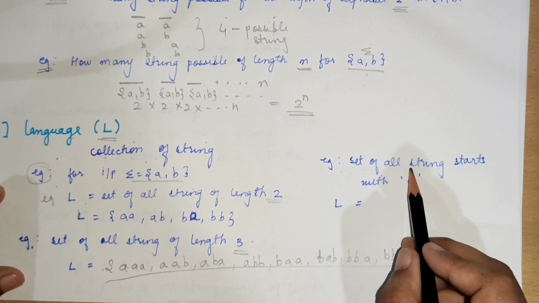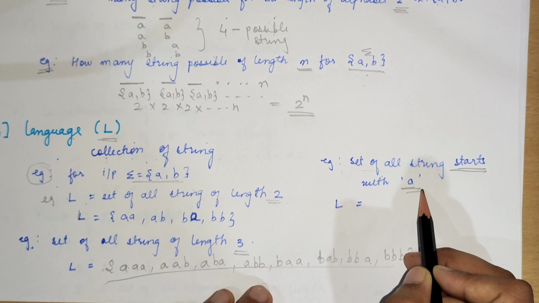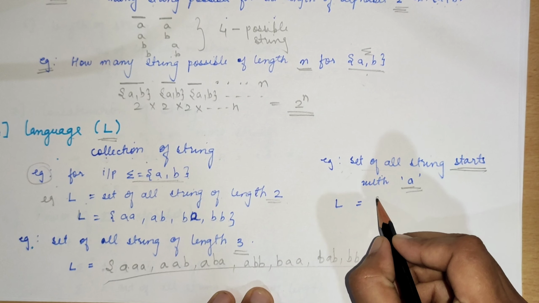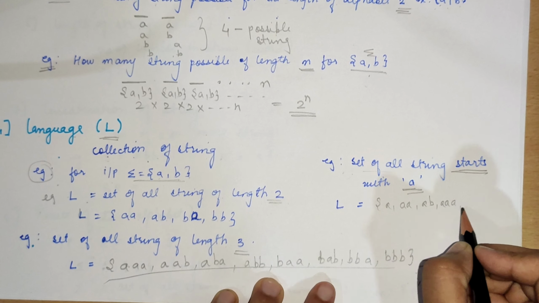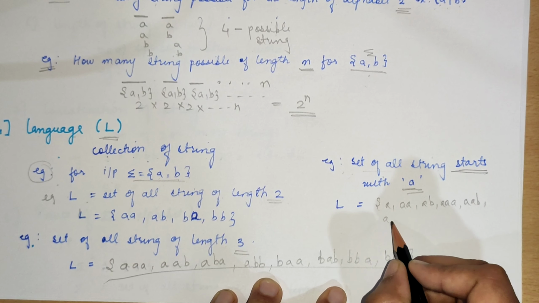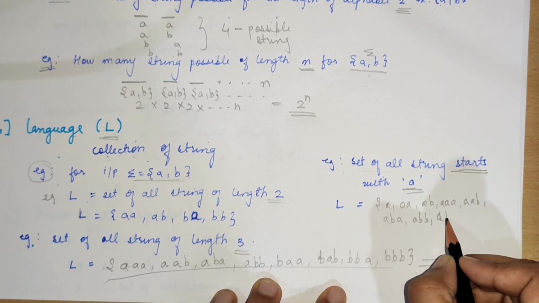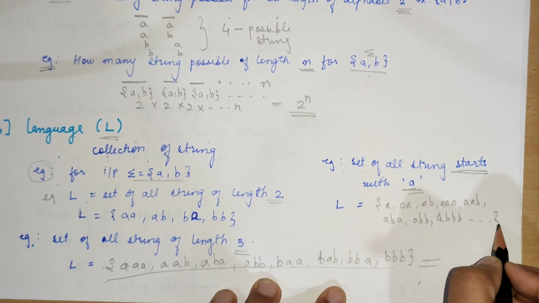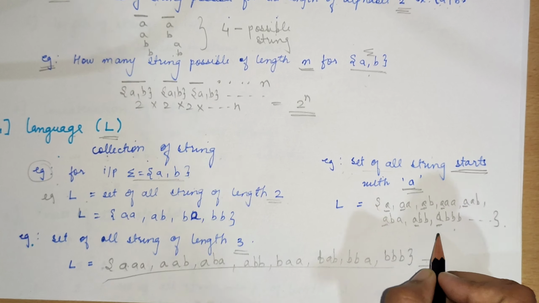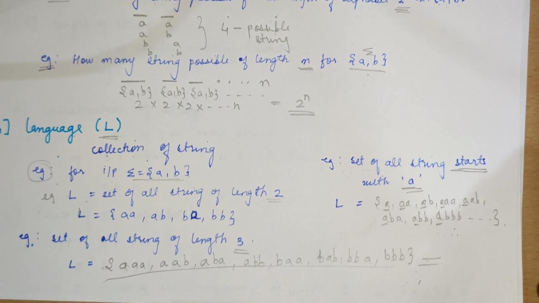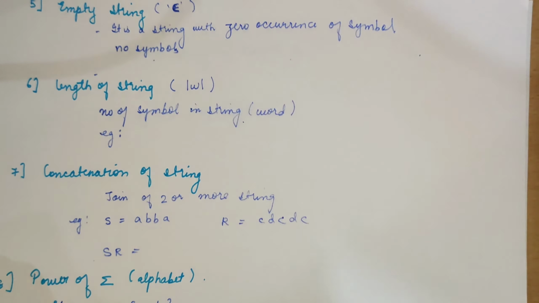Similarly, the set of all strings that start with an a. What would be the possible language? The language would be strings starting with a, such as a, a b, a a a b. As you can see, they are all starting with an a. So you can easily find the language if you know the input and the length of that particular string.